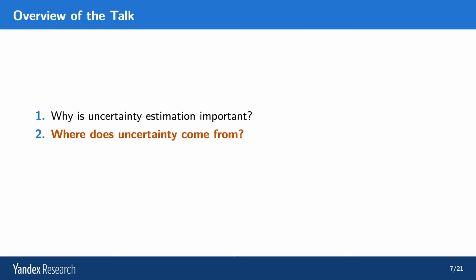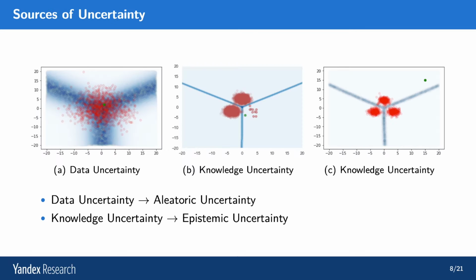So, having established that uncertainty is important in order to increase the safety of systems and avoid mistakes, we now have to examine the question of where uncertainty comes from. Why can systems be uncertain in general? Now, in general, there are 2 sort of idealized sources of uncertainty. One is data uncertainty and the other one is knowledge uncertainty. Data uncertainty is often also called aleatoric uncertainty, and knowledge uncertainty is often also called epistemic uncertainty.